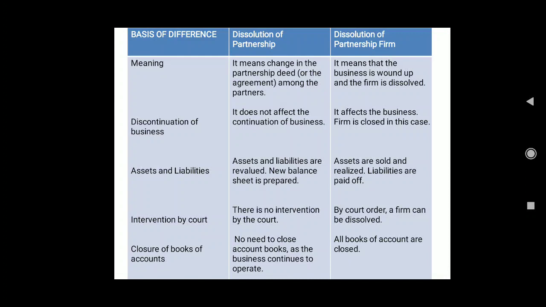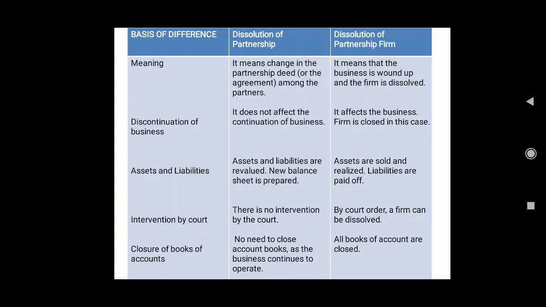Okay. Next we have assets and liabilities. So what happens with the assets and liabilities in case of dissolution of partnership? Dissolution of partnership which takes place due to death, retirement, admission of partners, or change in the profit sharing ratio: assets and liabilities are revalued.